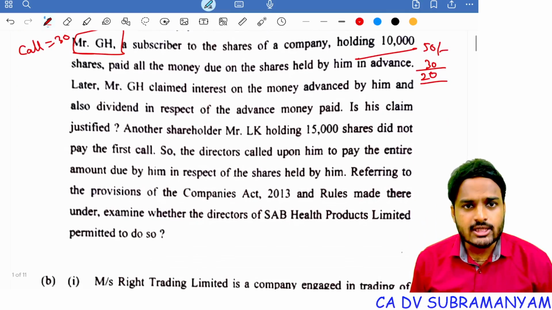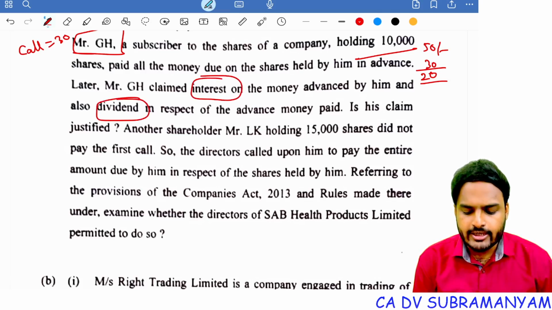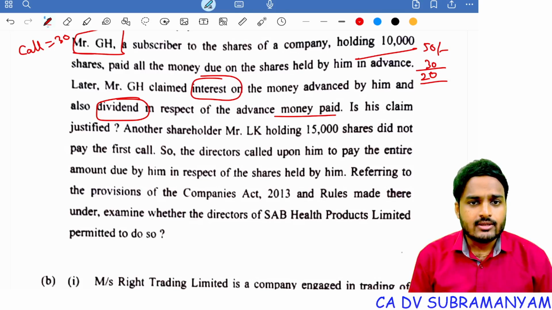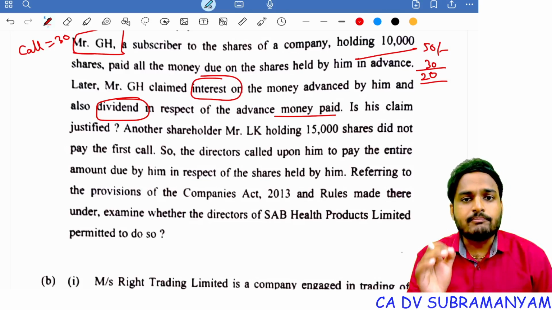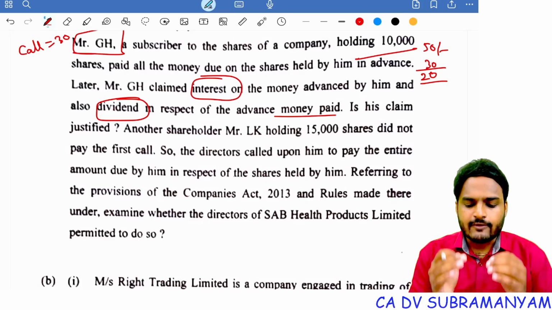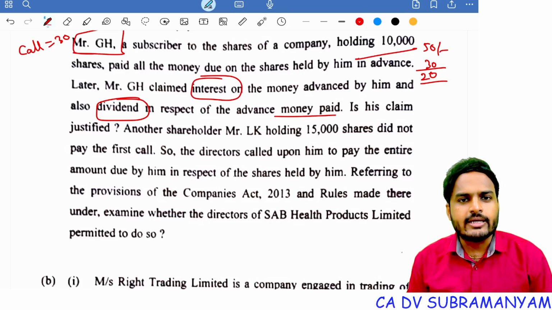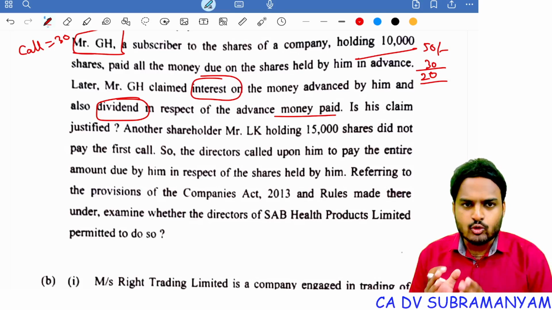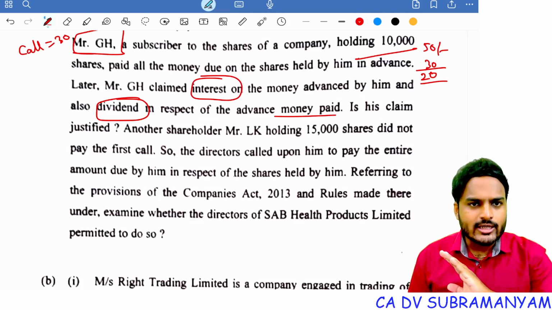Later, Mr. GH claimed interest on the money advanced by him and also dividend in respect of advance money paid. Is his claim justified? So here the answer to this question is the company's articles of association. If the company's AOA permits the company to pay interest on calls in advance, then the claim of Mr. GH is justified with respect to interest on calls in advance. Now coming to the dividends, with respect to calls in advance, generally no extra voting rights, no extra dividends.